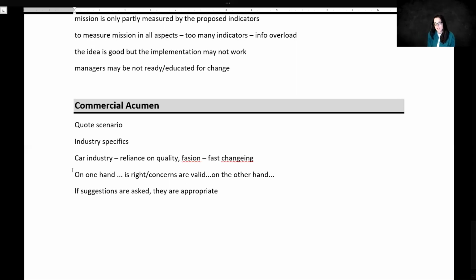And finally, commercial acumen, that is the easy one, because if you formulate the answer in a way that it brings you technical marks, it brings you commercial acumen by default. Why? Well, first of all, if you want to get a mark for justification, you need to copy paste pieces of scenario. Obviously, you do not need to use parentheses. You need to adjust some English so that the sentence would look like it is in place. It's not just copy pasted, but still you use these bits. You quote the scenario, and when you quote the scenario, you say what it means. So this means that your answer is going to be relevant to the scenario.